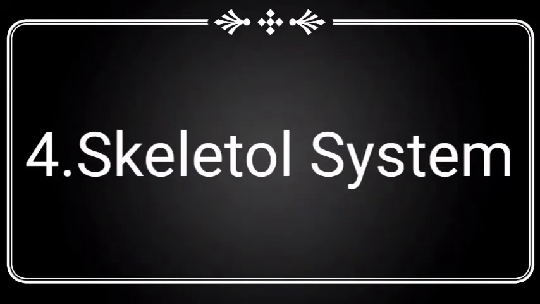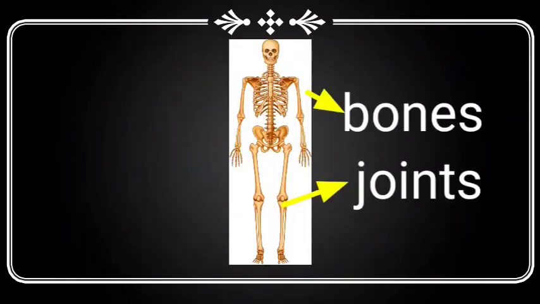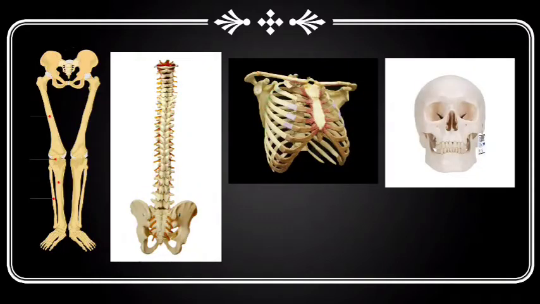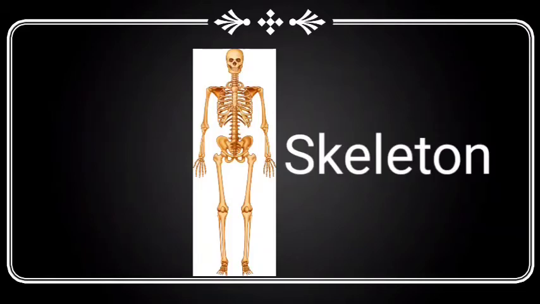The next system is the skeletal system. In the skeletal system, you can see bones and joints. A joint means the place where two or more bones meet. The human body has 206 bones. You see different bones in our body, children. All these bones are in different shapes and different sizes. All these different types of bones in the body together form a structure which is called the skeleton.